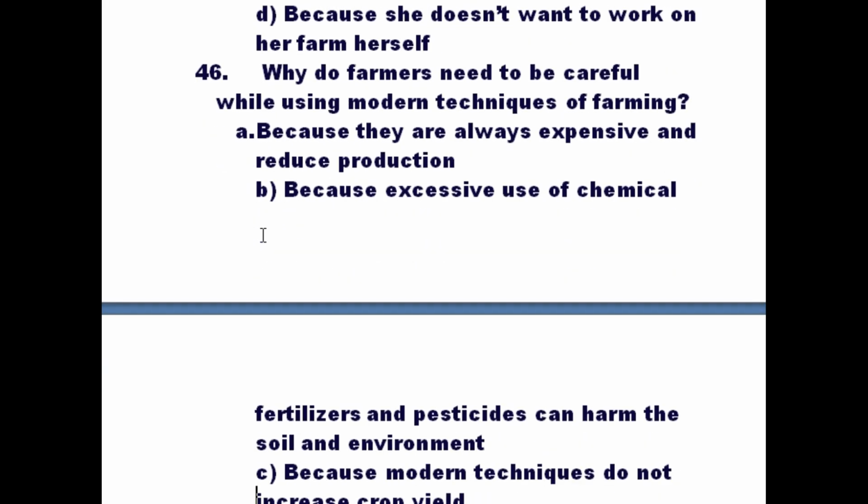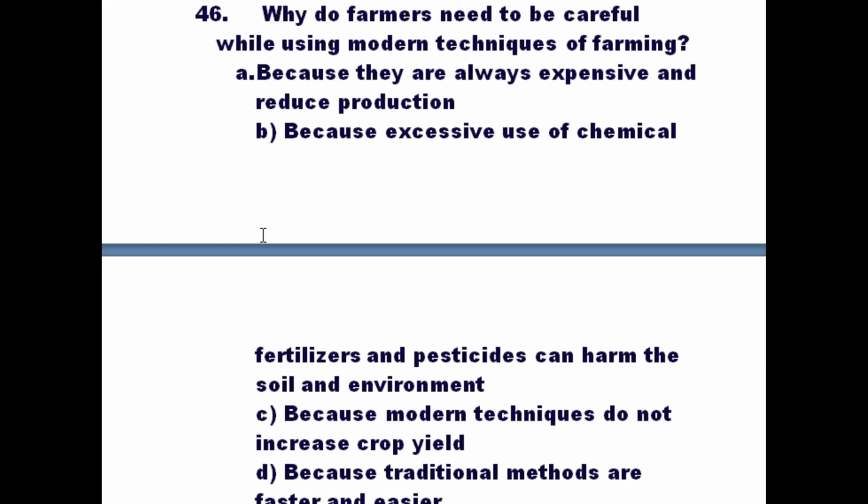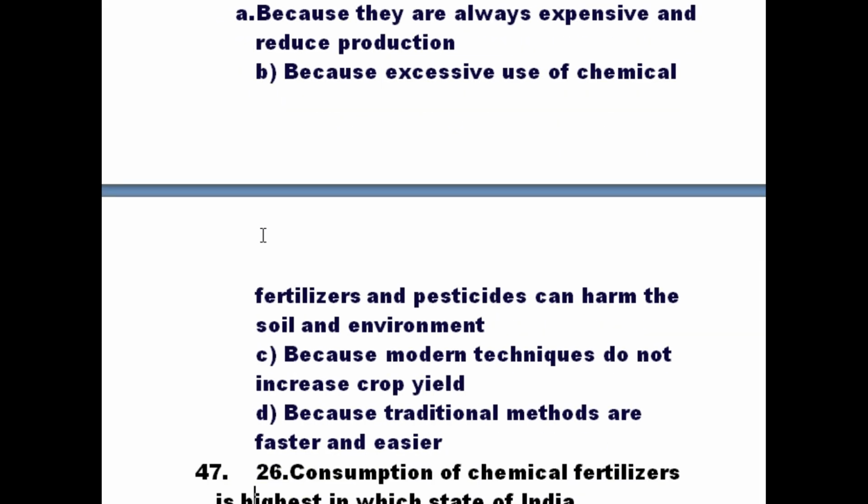Read the four options very carefully. Read this very, very carefully.